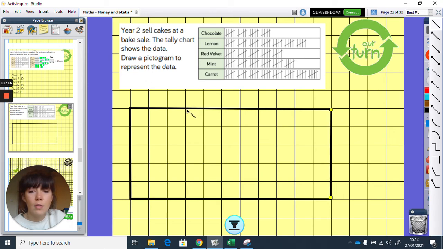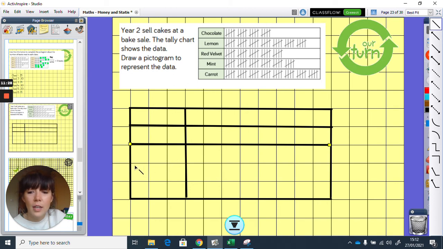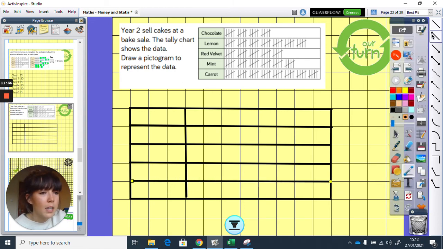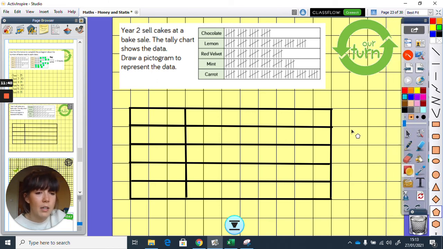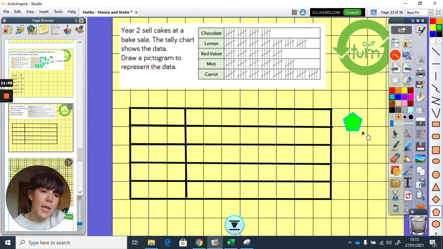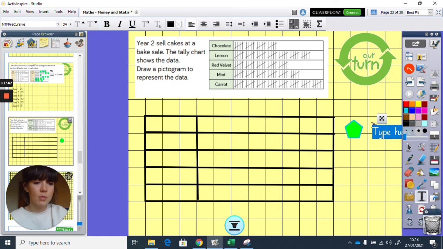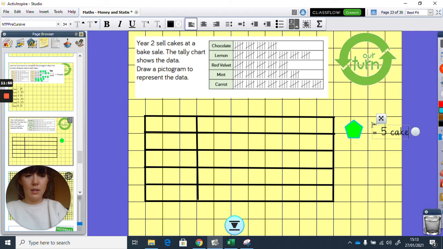Okay, so we need to think of a picture to represent our pictogram. So as it's about cakes, you could have done a cake, that would have been cool. I think as I'm doing it on a mouse pad, I'm just going to use something really simple that I can replicate lots of times. So for my key, I'm going to say that, this looks a bit like a cupcake, so I'm going to do that. A pentagram, and I'm going to pop equals 5 cakes.